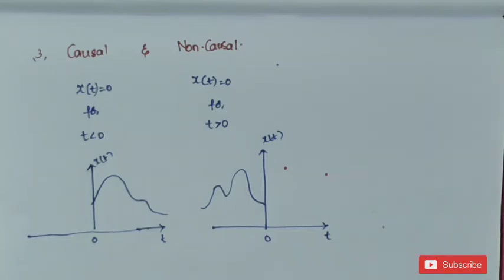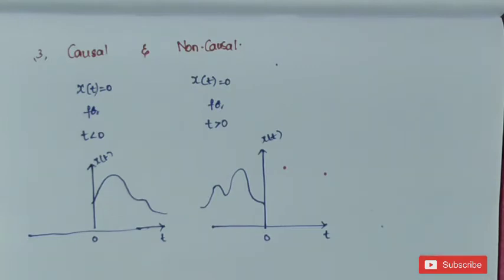Once again I'll repeat it. A signal is said to be causal if x of t is equal to 0 for t less than 0, and a signal is said to be non-causal if x of t is equal to 0 for t greater than 0. Note this point. If a signal is neither causal nor anti-causal, then that signal is non-causal.